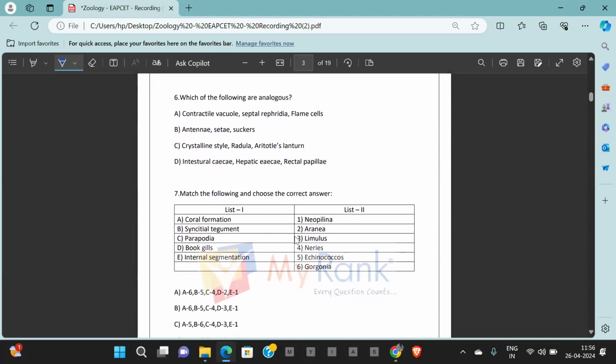Which of the following are analogous organs? Question number 6. Which of the following are analogous? What is the meaning of analogous? Analogous means they have different structures, but they perform the same function. Difference in their structures, but performing the same function. Such structures are called analogous organs.